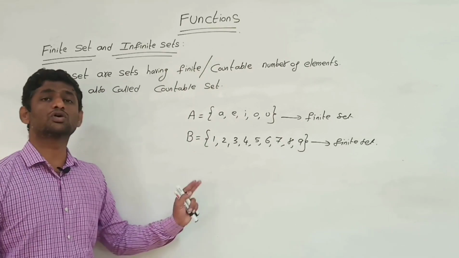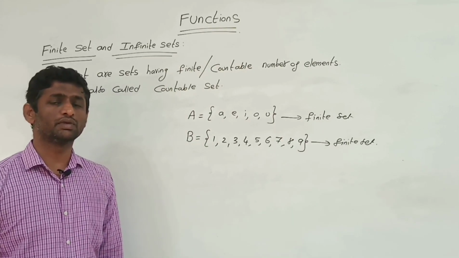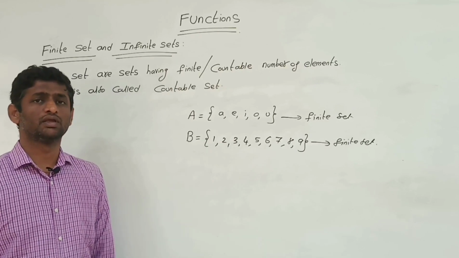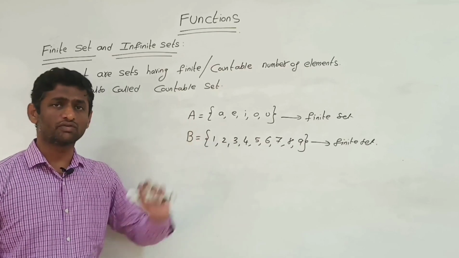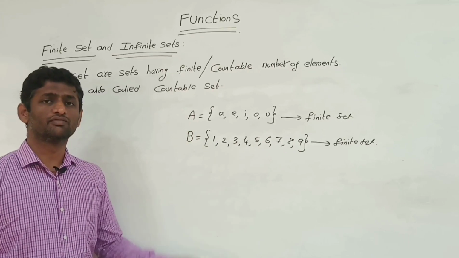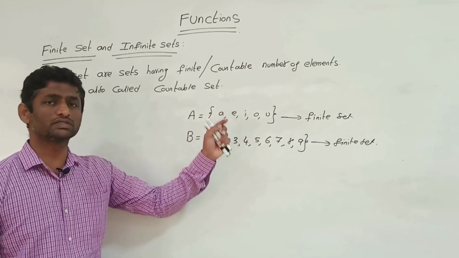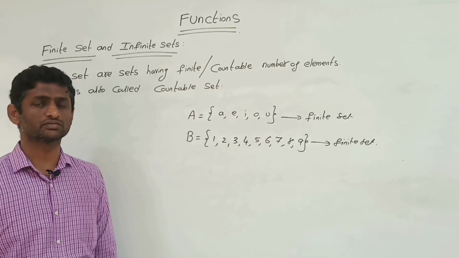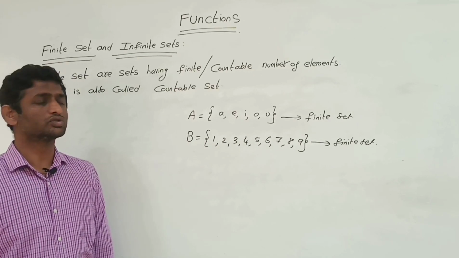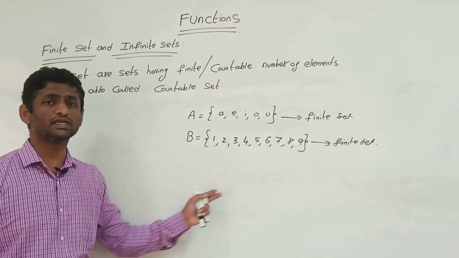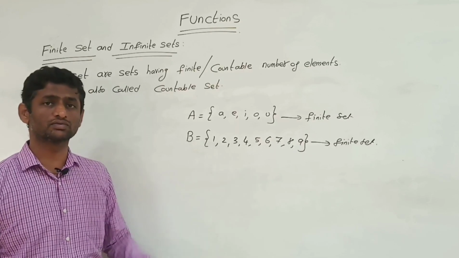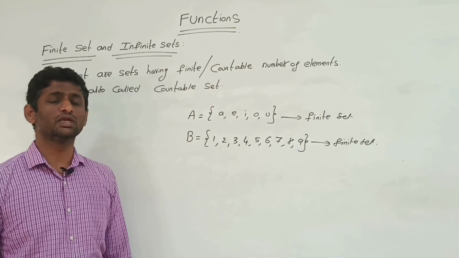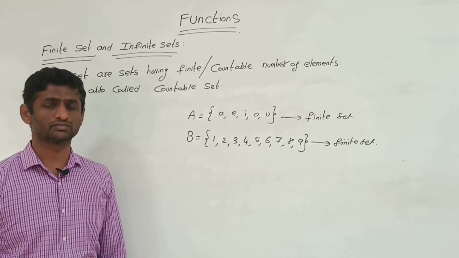One more example, consonants, meaning consonants of the English alphabet. There will be 26 letters normally. From that, if you remove the vowels, then you will get the consonants, 21 letters. That will be a finite set, because there will be 21 elements in the consonants.